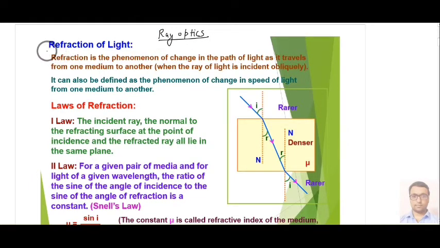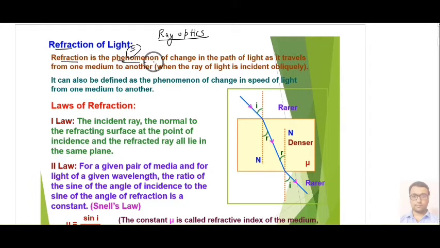In this chapter we will start with the topic refraction of light. You know the topic reflection is already removed from your syllabus for this year. So we will start from here. So understand what is refraction of light.